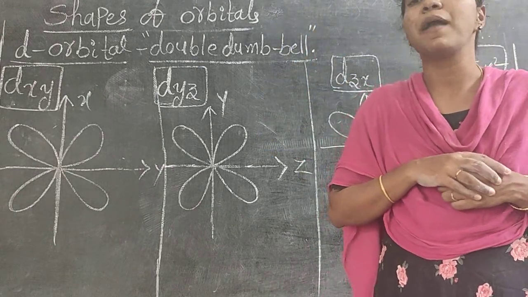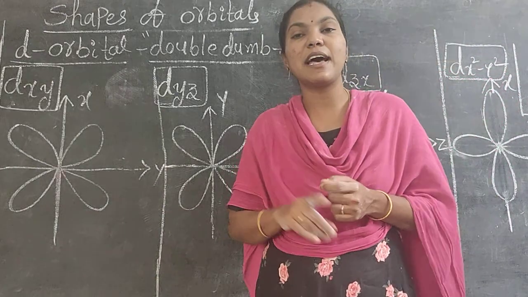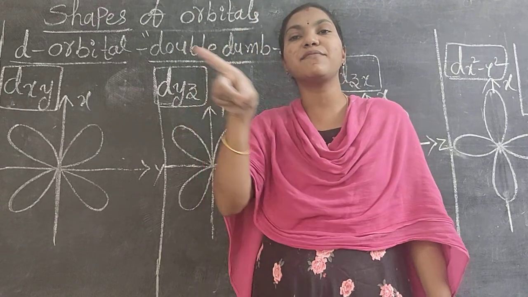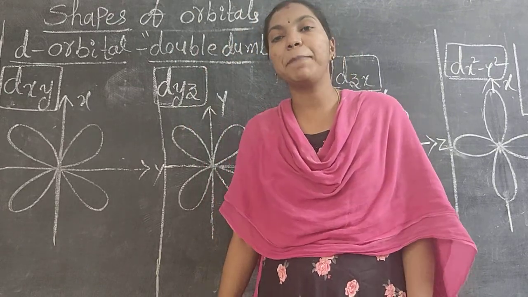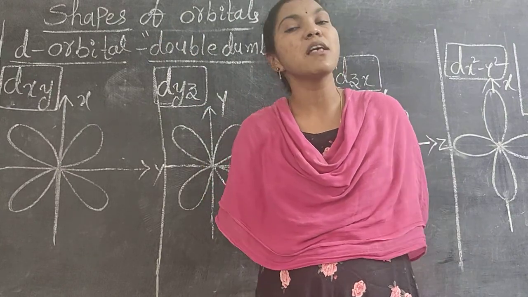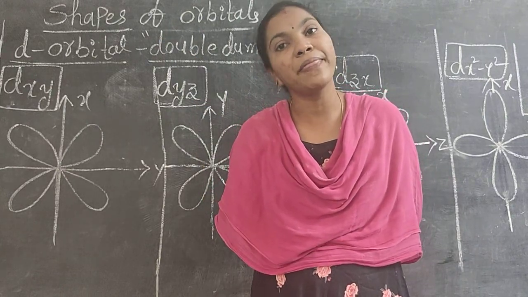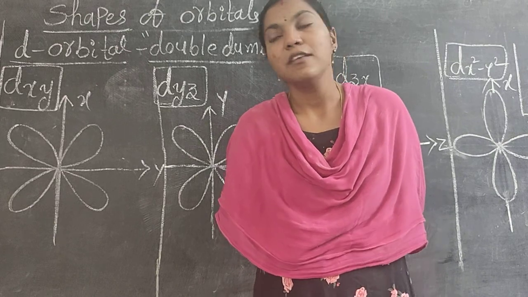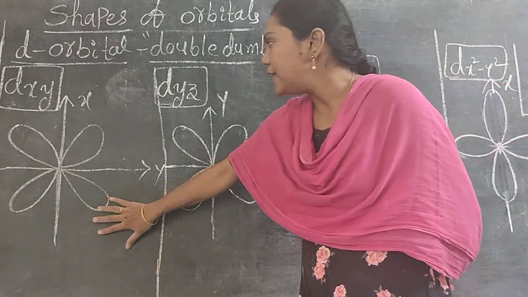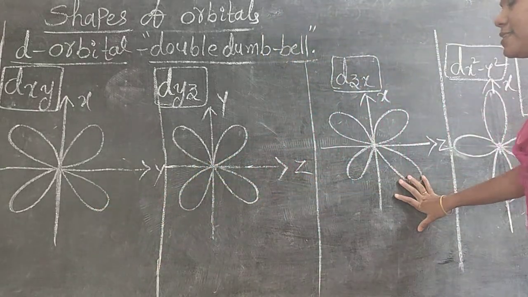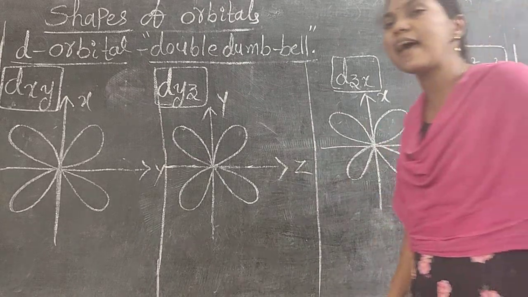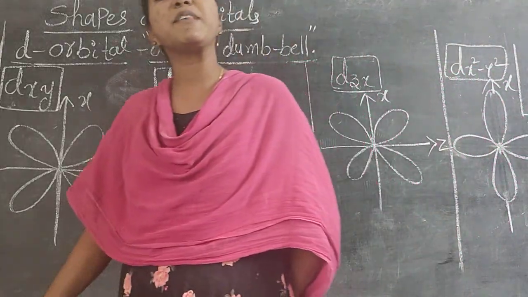shape is a dumbbell shape. Again in the P, 3 suborbitals are there: Px, Py, Pz. If Px, along the x-axis we can draw the 8-shaped curve, and Py, we draw the 8-shaped curve along the y-axis, and Pz, we draw the 8-shaped curve on the z-axis. Yes. So again in the D we have 5 suborbitals: dxy, dyz, dzx, dx square y square, dz square. These are the 5 suborbitals in the D. So these are the shapes of orbitals.